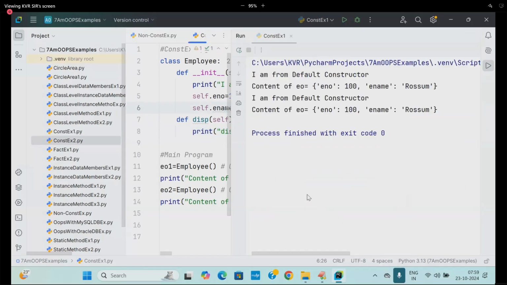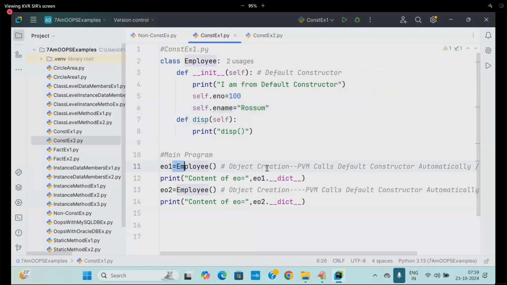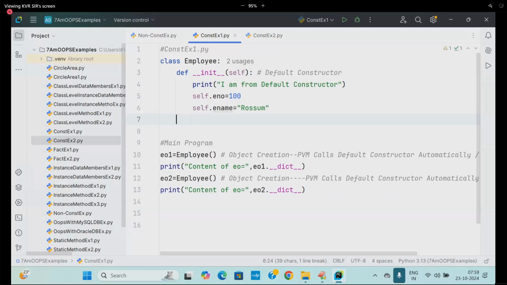We are going to get what? Only the default constructor is called, during object creation. But display is nowhere coming. Why is display not coming? Because we are not calling it. What is the difference between constructor and method? A method needs to be called explicitly. A constructor will be called implicitly, during object creation time. That's all.